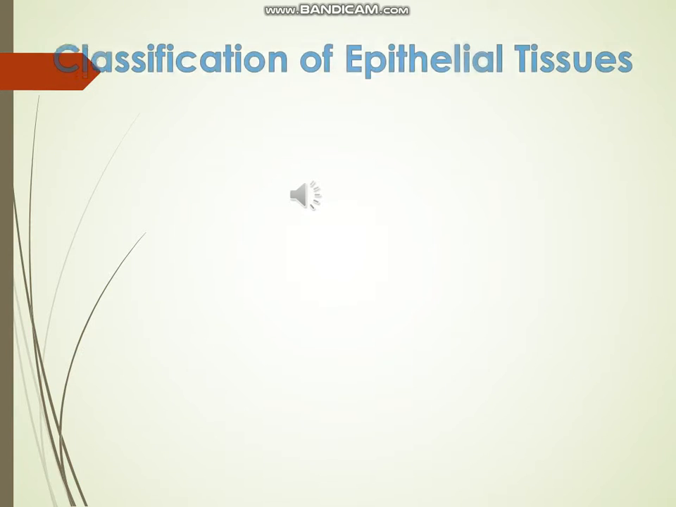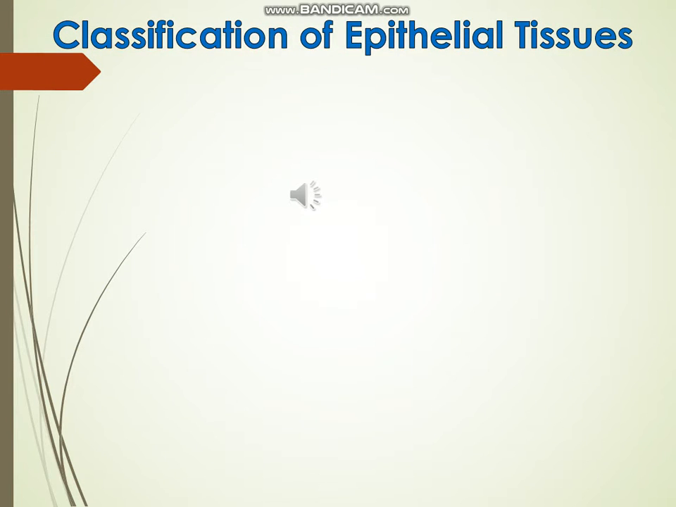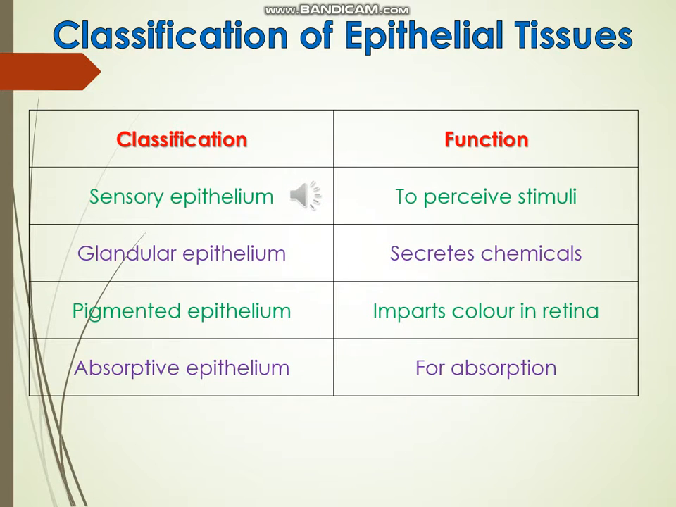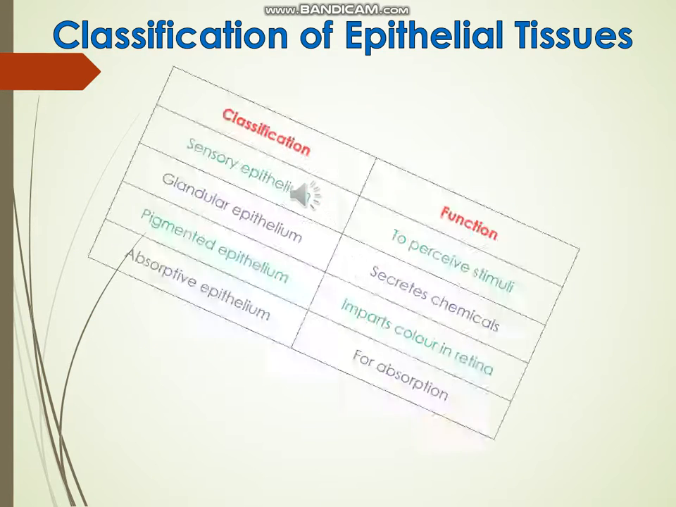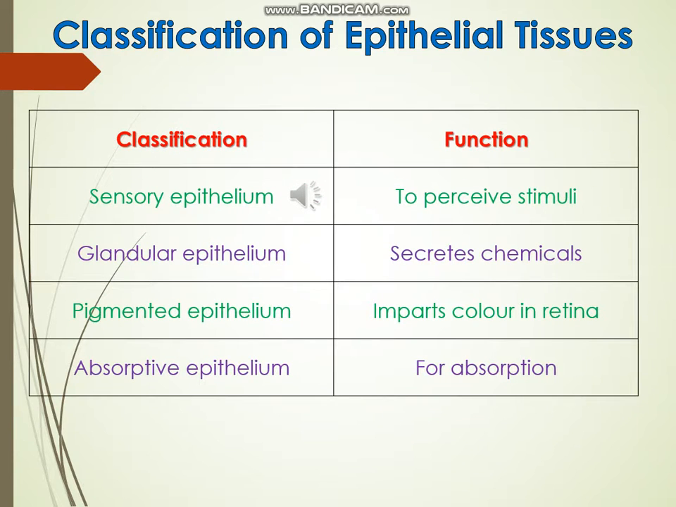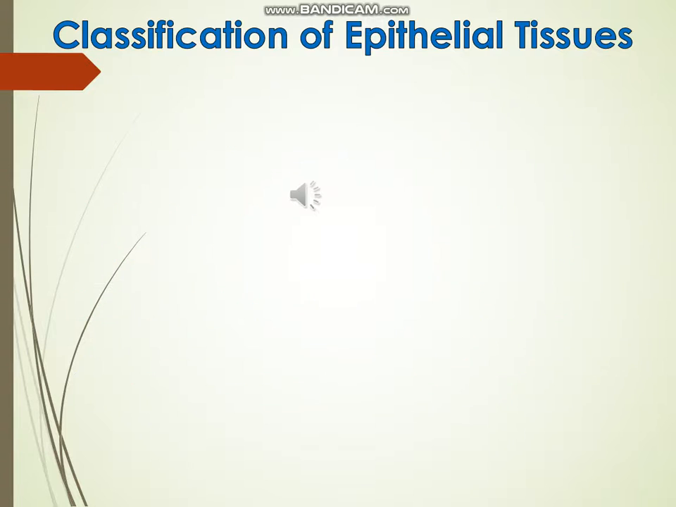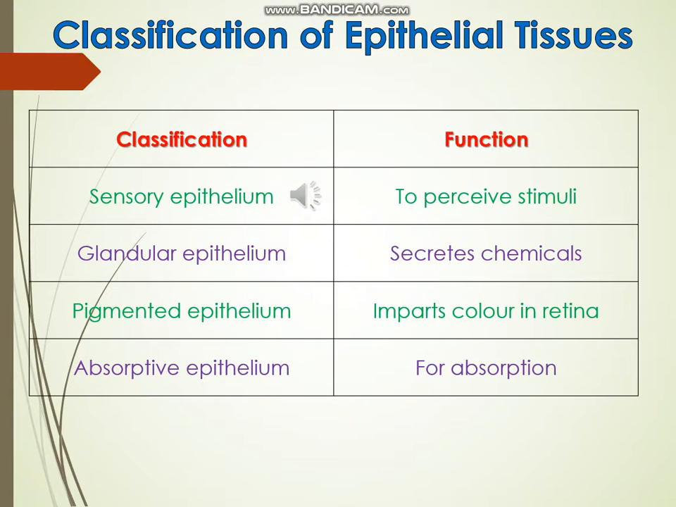Classification of epithelial tissues. The epithelial tissues can be classified as sensory epithelium, which functions to perceive stimuli. Next one is glandular epithelium, which secretes chemicals. Pigmented epithelium imparts color in the retina. And the last one is absorptive epithelium, which is present for absorption.